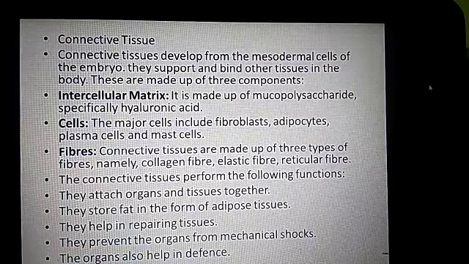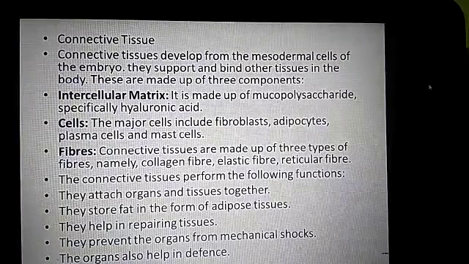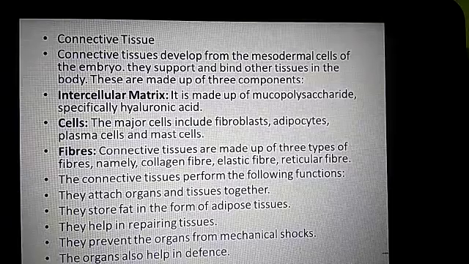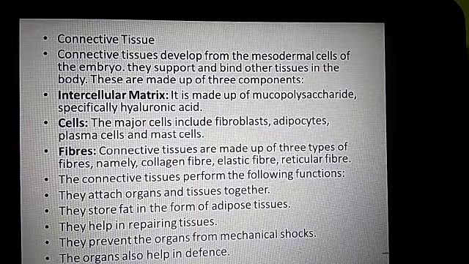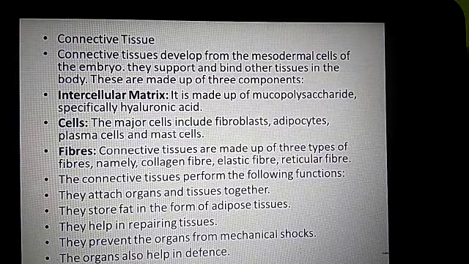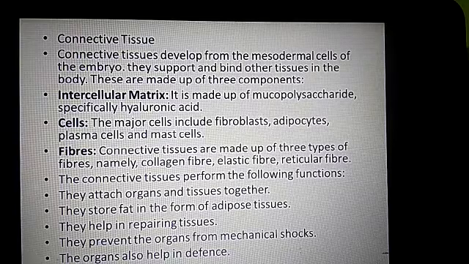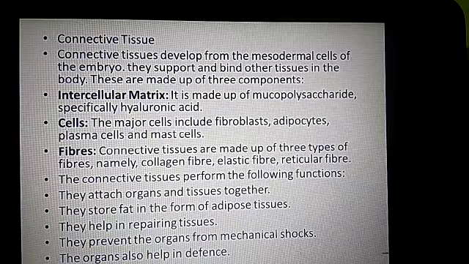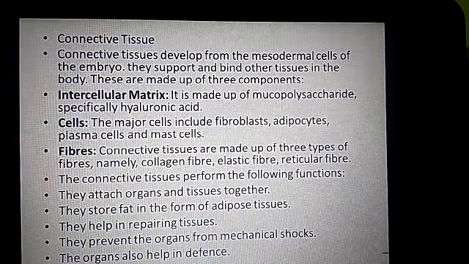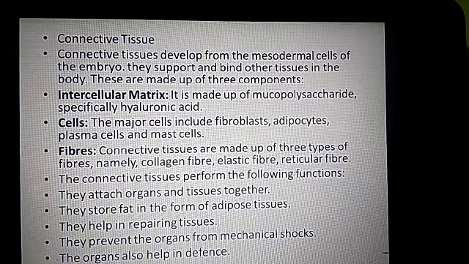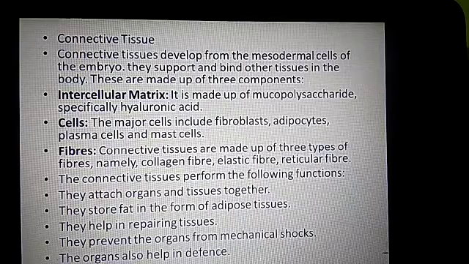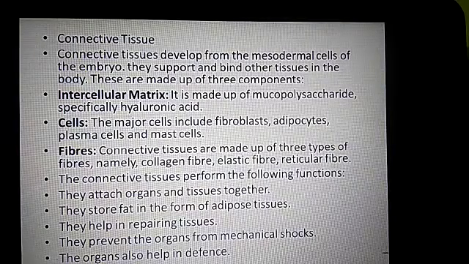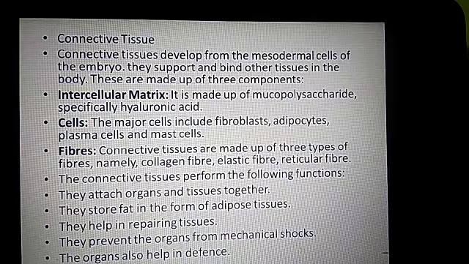Areolar tissue is most widely spread, and is present beneath the epidermis of the skin. That is why the skin is elastic and helps withstand pulling strain. If you pull or pinch the skin, nothing happens. It just gives the elasticity due to the connective tissue.